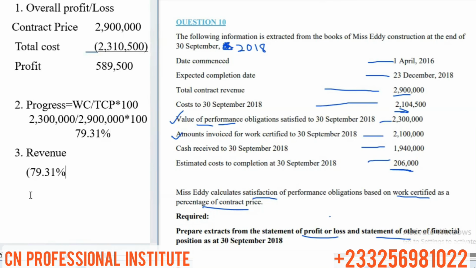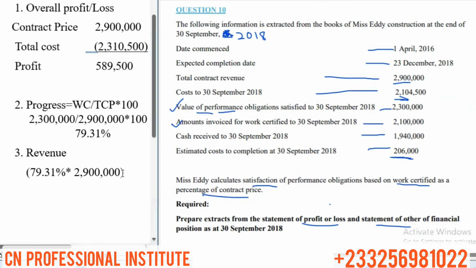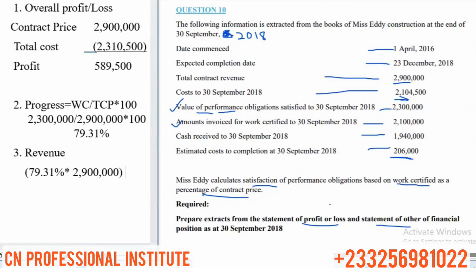We apply the progress on the total contract price. So we are going to apply that on the 2,900,000, and then that will give us the revenue to record. So we apply this on that, and when we do it, we'll get a figure